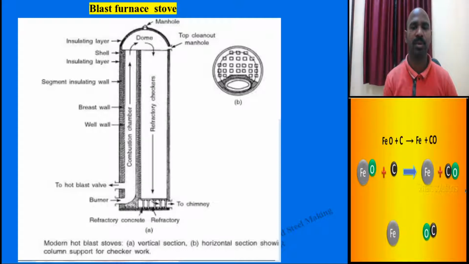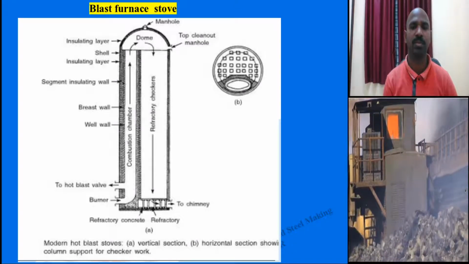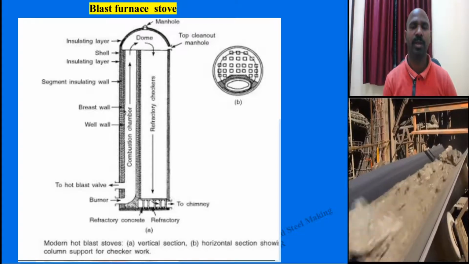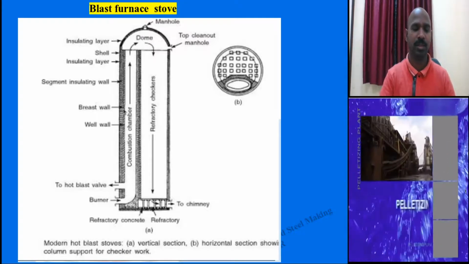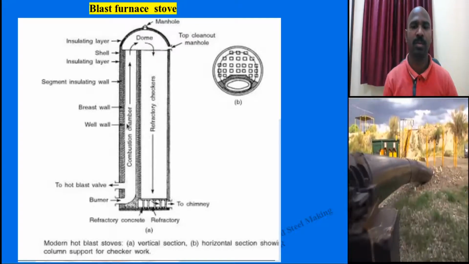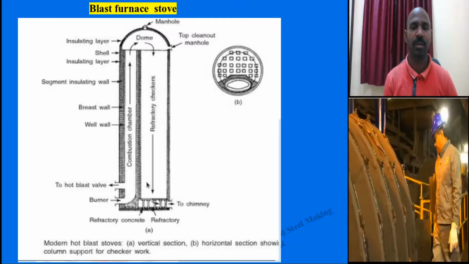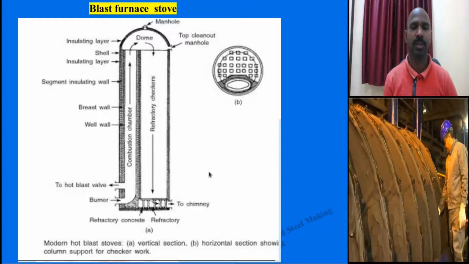It has an insulating layer, top shell, refractory lined, with bricks arranged in segments, and this is the breast wall, with more thickness, and safety lining.